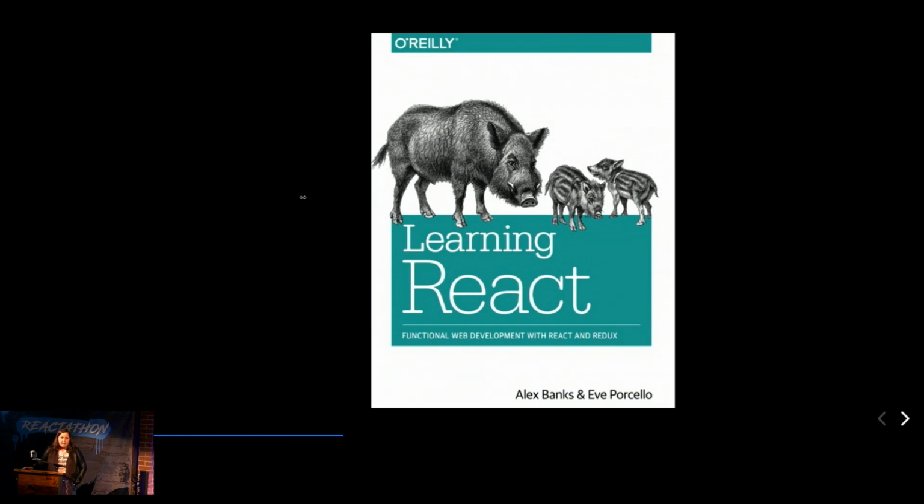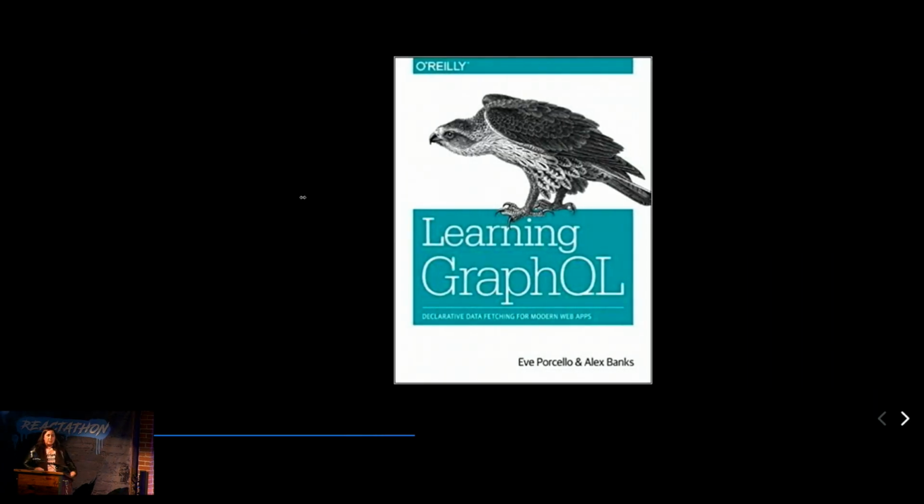My husband, Alex Banks, and I wrote this book, Learning React, last summer. People always ask me if you get to pick your animal for O'Reilly books. No, you don't. I wouldn't have picked a family of pigs, ever. But our latest book, which came out this week, I have not held a copy of this yet in my hands, but I'm assured it exists. We have a bird on it, so it's a little better.